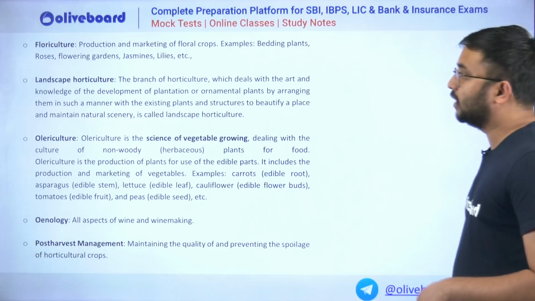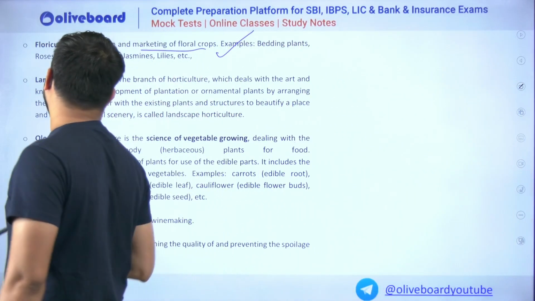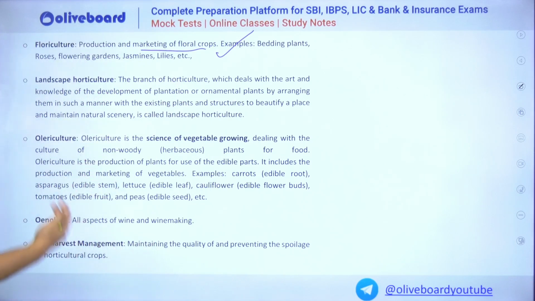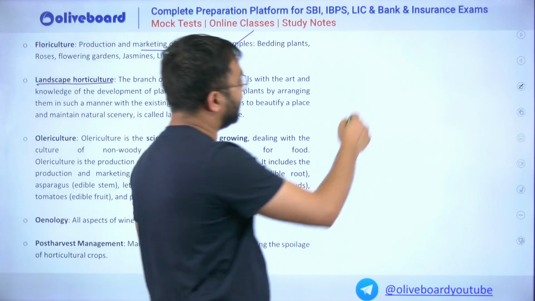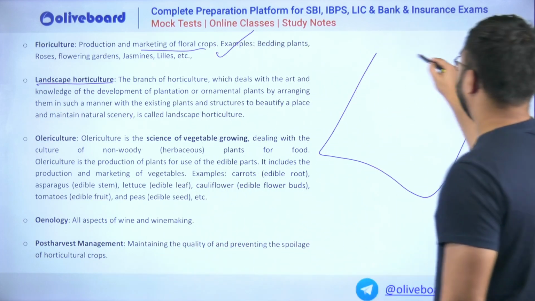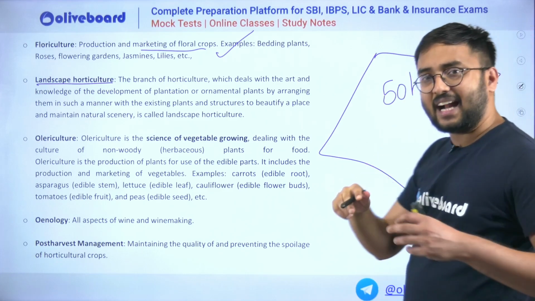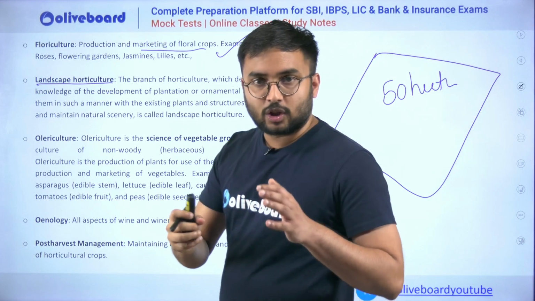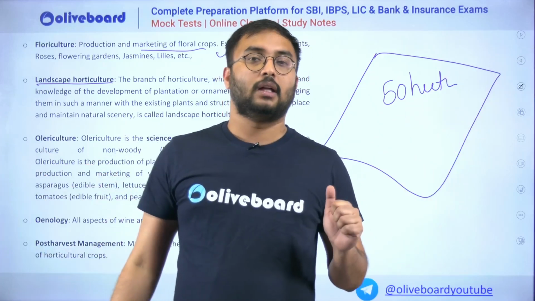Okay. Then comes your floriculture. It is nothing but cultivation, production and marketing of floral crops like roses, flowers, gardens, jasmine, lilies. Okay. Then we talk about landscape horticulture. For example, there are certain areas or extended lands. For example, if suppose this land is 50 hectares. So extended lands which are spread across a very long length of area.